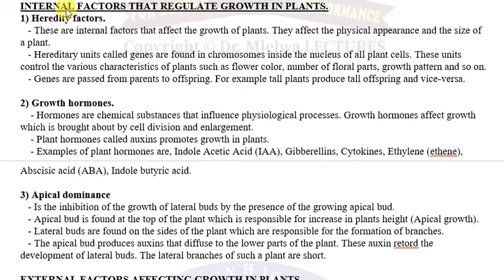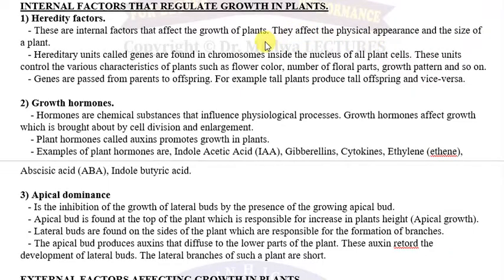Now what we are saying is that internal factors regulate the growth in the plant. Kwanza kabisa tuna heredity factor. Heredity factor ni factor za kurithi. Kama mlisoma kwenye genetics tutaenda kusoma mbele. These are internal factors that affect the growth of plant.